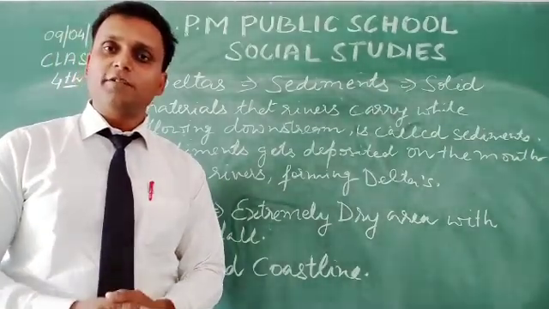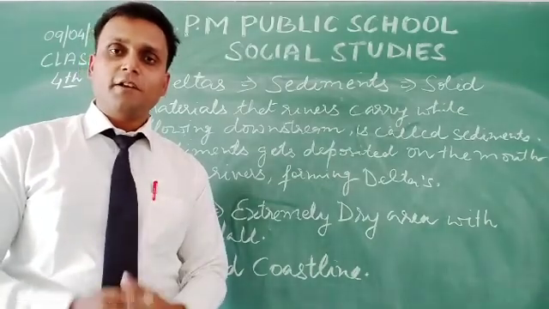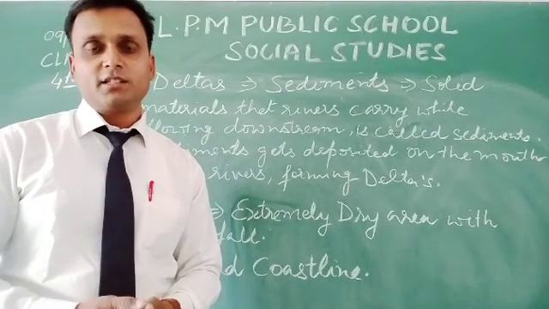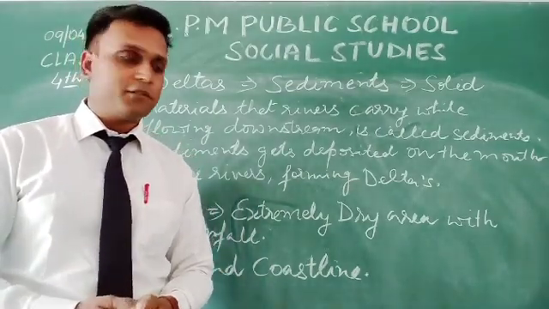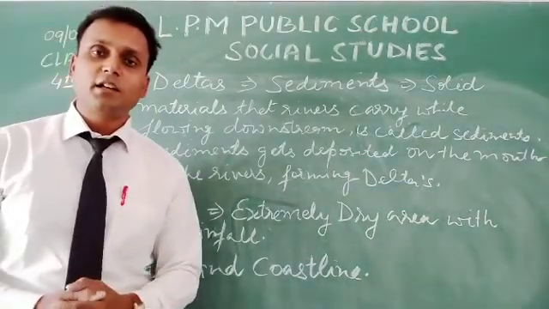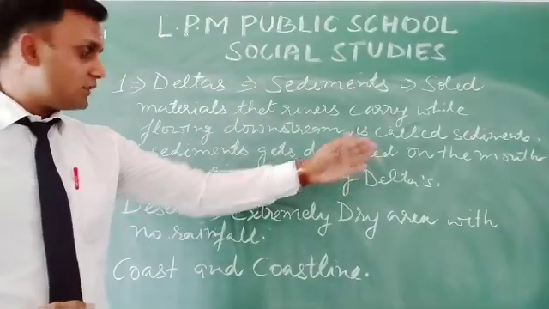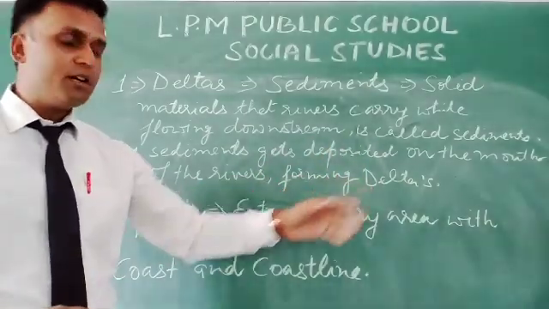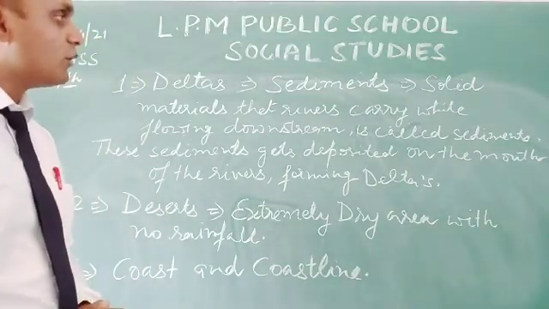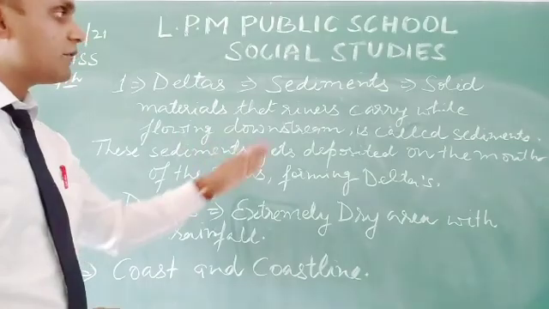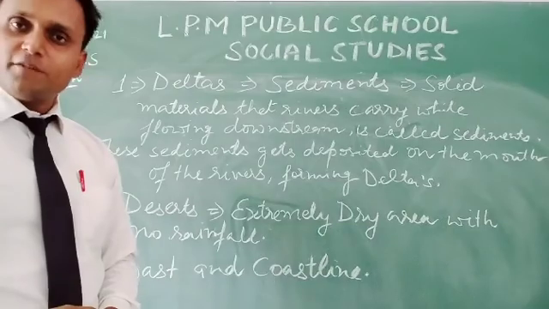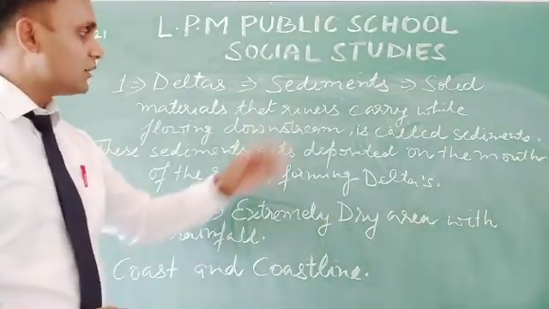on the mouth of a river. What is the mouth of a river? The mouth of a river is the point where the river meets a bigger water body. When sediments get deposited on the mouth of the river, they form deltas. So these are the two points in the deltas topic: first sediments, and second the delta, and how a delta is formed.